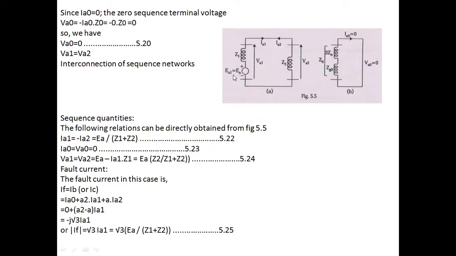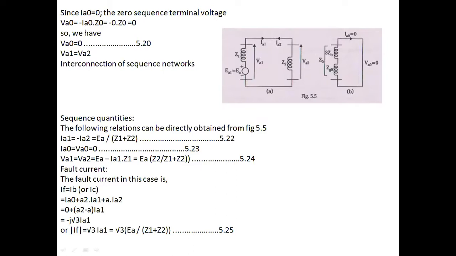That's equal to EA divided by Z1 plus Z2, where Z1 plus Z2 is the equivalent impedance of the network. And IA0 is 0, as we already derived, and VA0 is equal to 0. So once I am able to find the sequence quantities, our job is to write the fault current value. Since the fault occurred in the B and C phase, IF is equal to IB, or you can take IF is equal to IC also.